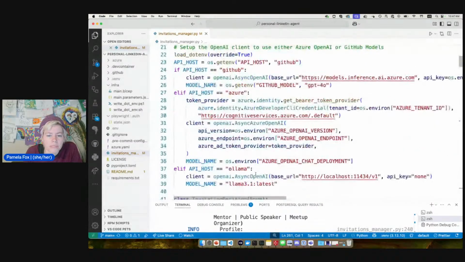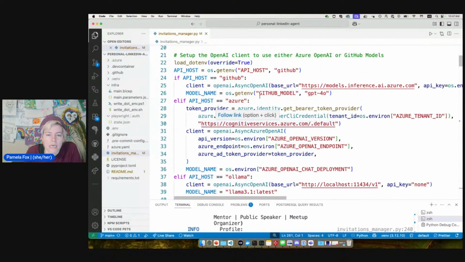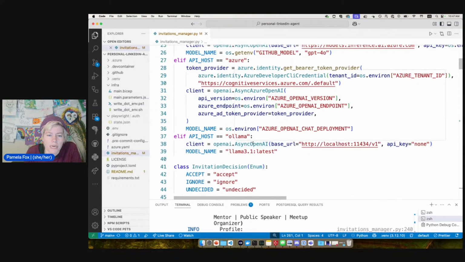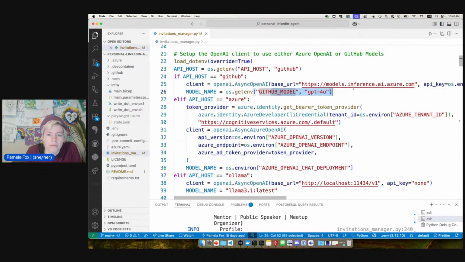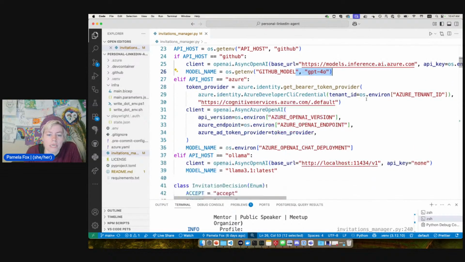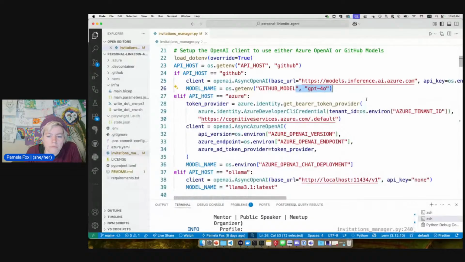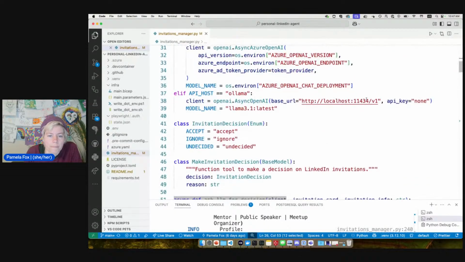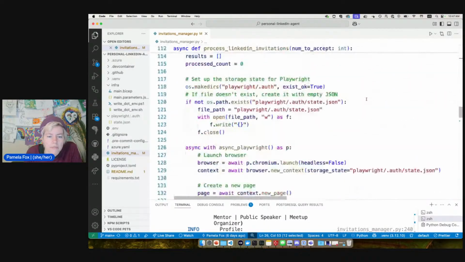What we can see is first we set up a connection to OpenAI. We can use Azure OpenAI. We can use OpenAI.com. We can even use GitHub Models, so you could try this out for free. You can use any of those options for trying out this agent. Then let's go down to where it actually starts.